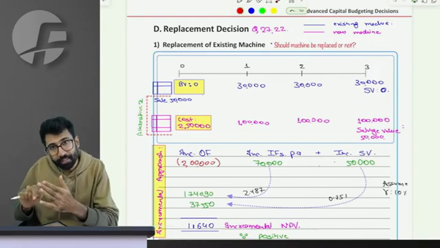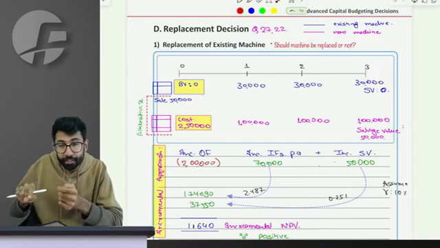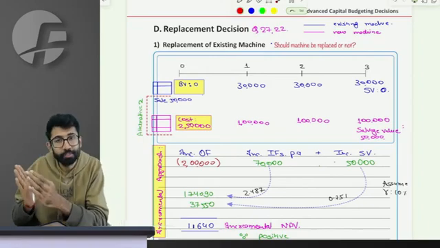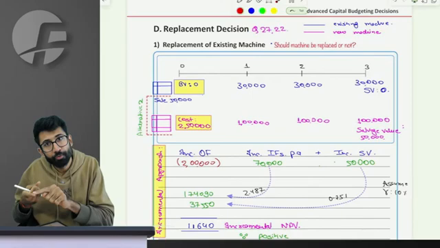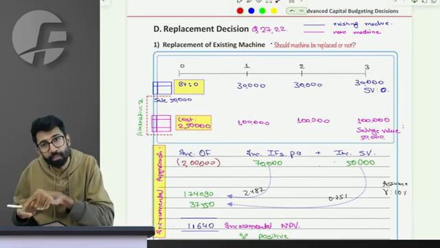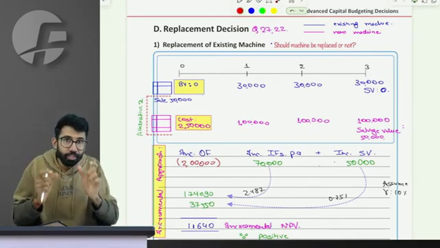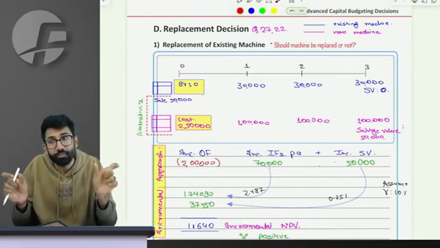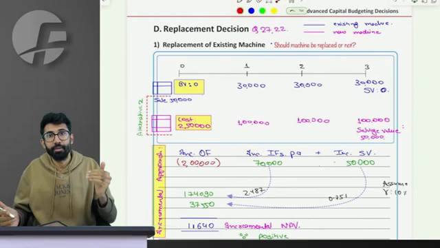Similarly, if I sell the old machine, buy the new one and continue to use the new one, in this alternative, what is the initial outflow, the annual inflows, and the terminal inflow? Once you have the inflows and outflows of both alternatives, then you calculate incremental.